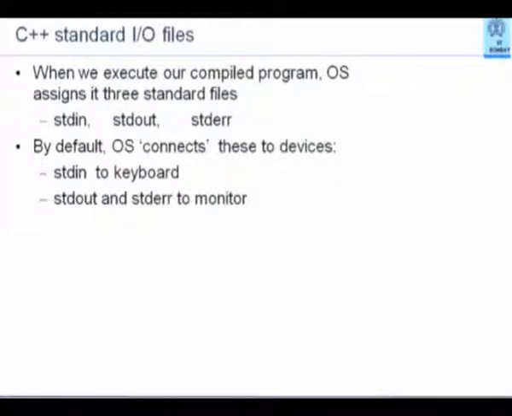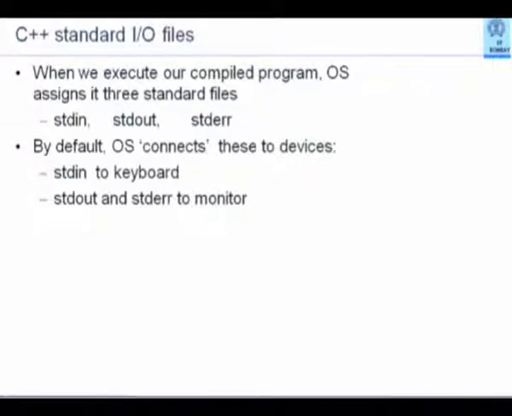What the operating system does, whenever it loads an executable program, whenever you say ./a.out, ./a.out is nothing but a command to the operating system to go to the disk, find the a.out file which contains your compiled program, translated program, and load it into the memory of the computer and hand over control to it.